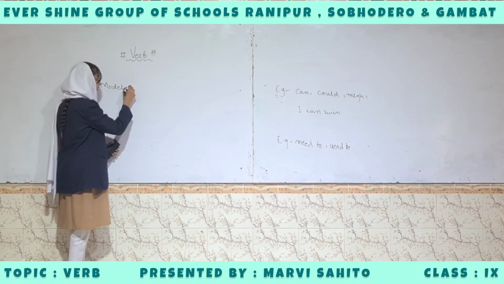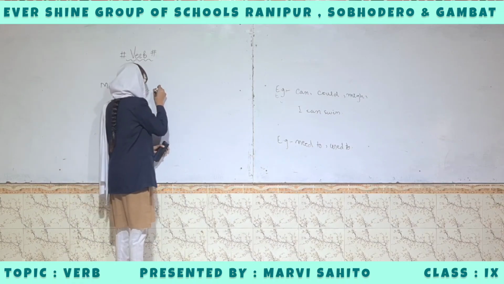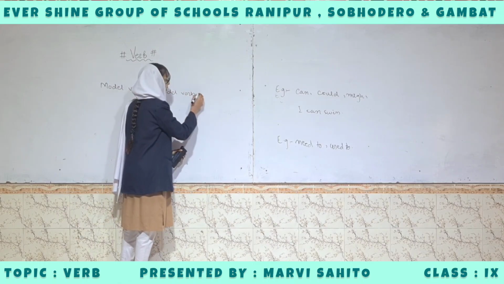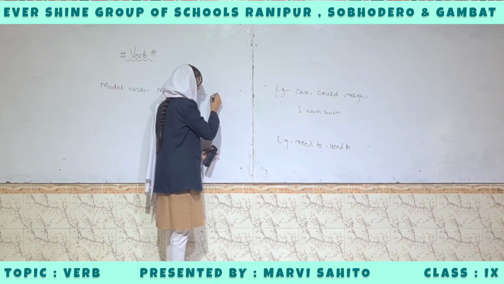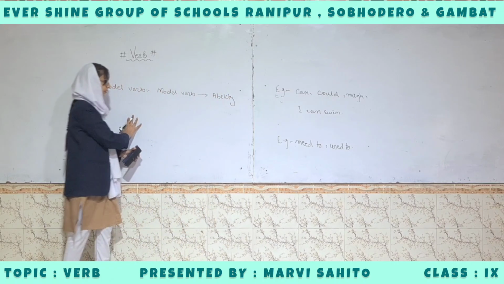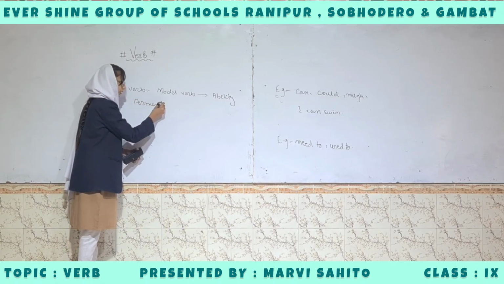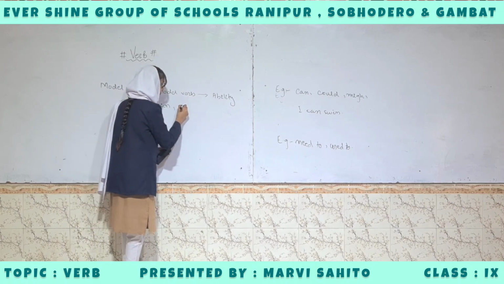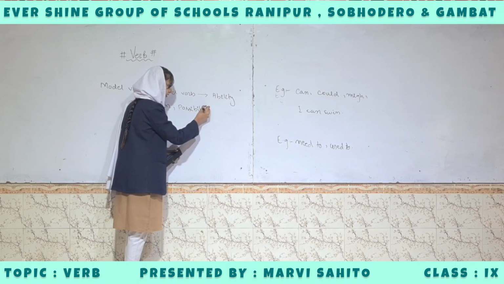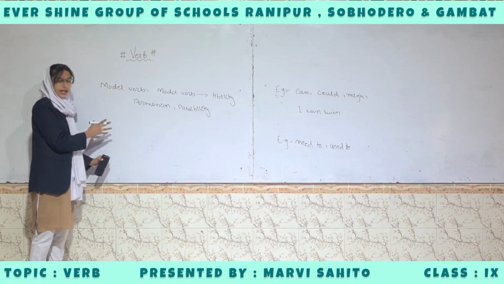Modal verbs are verbs that express ability, permission, possibility, and necessity, obligation, etc. For example, ability: can, could.